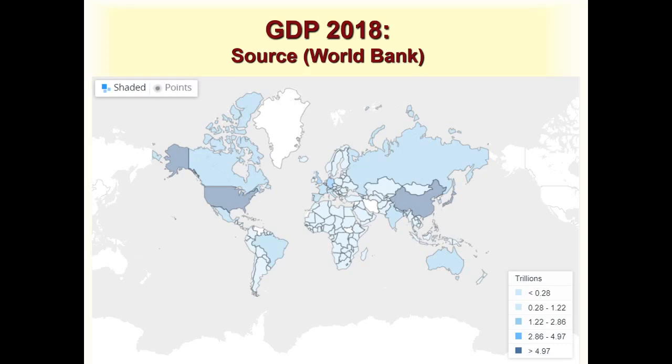So first, this image right in front of you shows the GDP of different countries of the world. And these countries are grouped in brackets. So here we have the color scheme and the brackets. For example, countries with less than $0.28 trillion GDP are shown in a very light blue color,